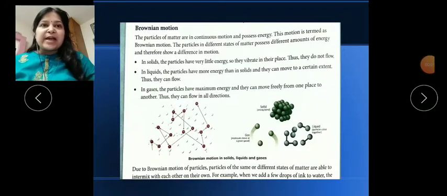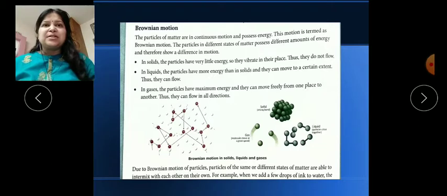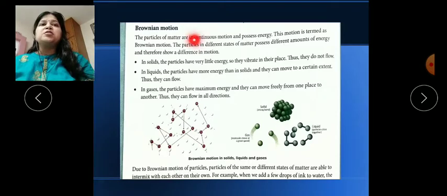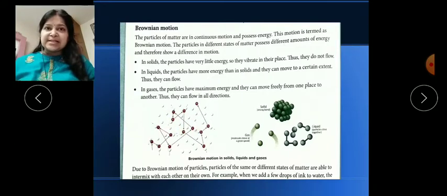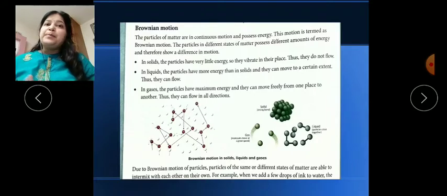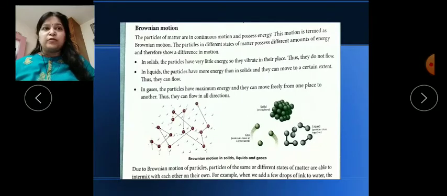So children, today I am going to explain to you about Brownian motion, in brief. It is the theory given by Robert Brown, and according to this theory the particles of matter, whether in solid, liquid or gaseous state, are always in random motion, and they possess energy, which is called kinetic energy. Due to that kinetic energy only they can move.